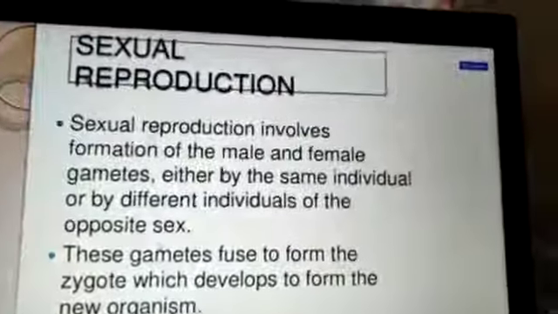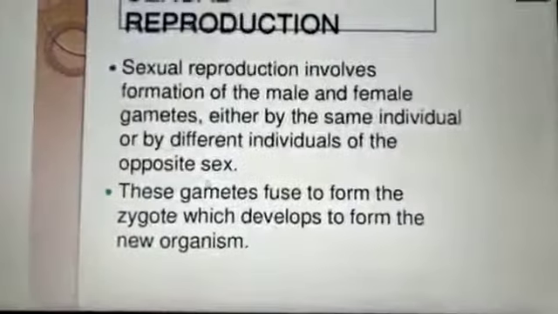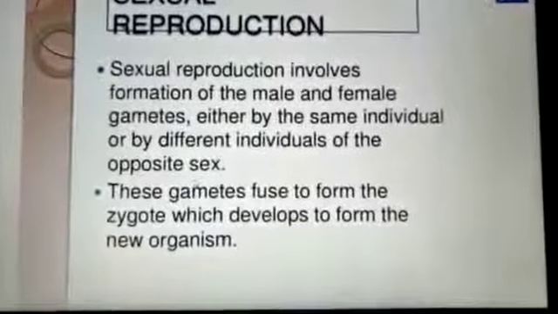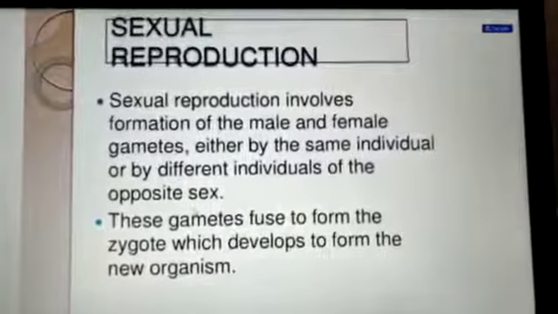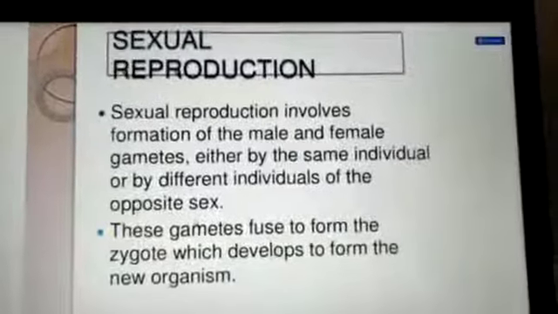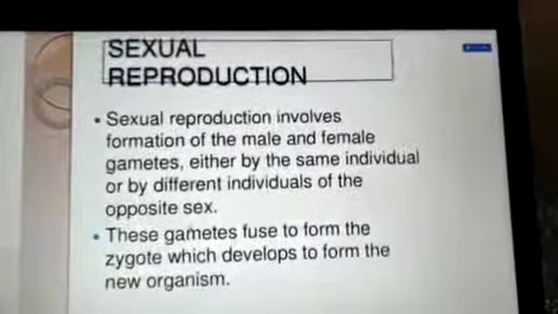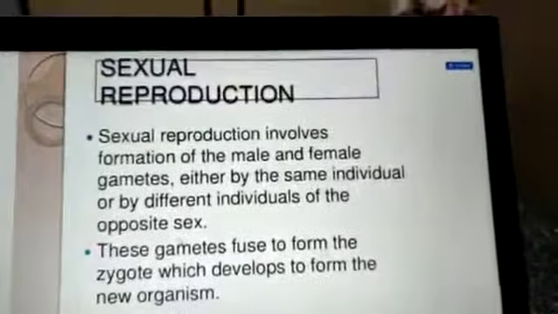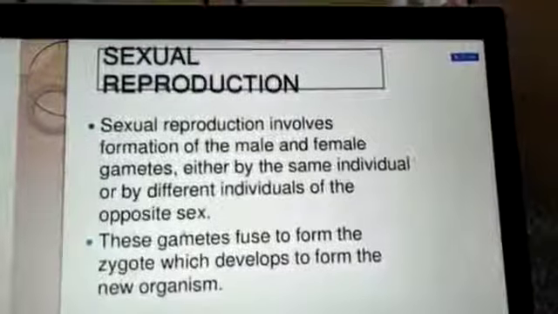Now, sexual reproduction. Sexual reproduction is nothing but a reproduction in which formation of male and female gametes occurs either by the same individual or by different individuals of the opposite sex. We already know that two sexes are involved in the formation of the gametes, and fusion between the gametes takes place. Male gamete in animals, or in a human being, is sperm and female gamete is ovum. When this sperm and ovum fuse, the new body is formed.